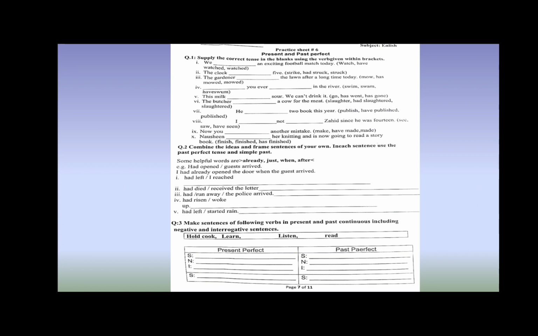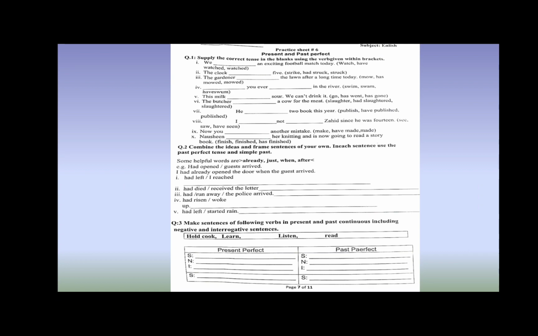For example, here is had opened and guest arrived. So here they have made a sentence like I had already opened the door when the guest arrived. So like this you will make sentences with these given keys. First key is had left / I reached. 2 had died / received the letter, and so on.